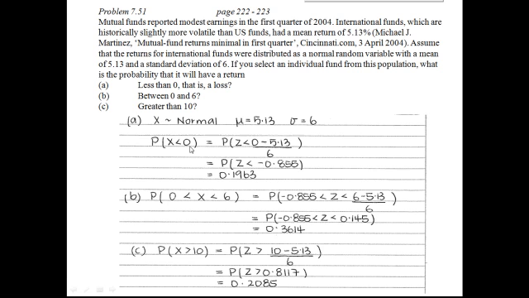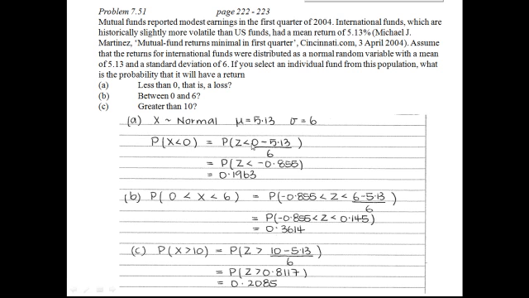Now, we don't have tables for the normal distribution where the mean is 5.13 and standard deviation is 6. So we know from our work in lecture 6 that we have to convert it to a Z distribution. So we have to find an equivalent probability in the Z distribution because we do have the standard normal tables. We've got tables for Z, but not for this particular X. So what we need to do is convert our probability that X is less than 0 into a probability of Z.